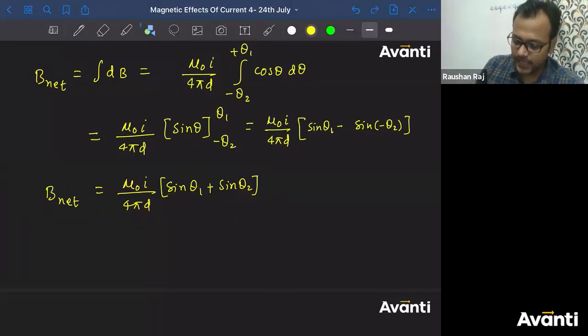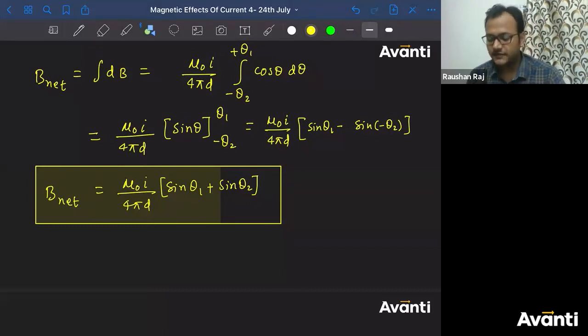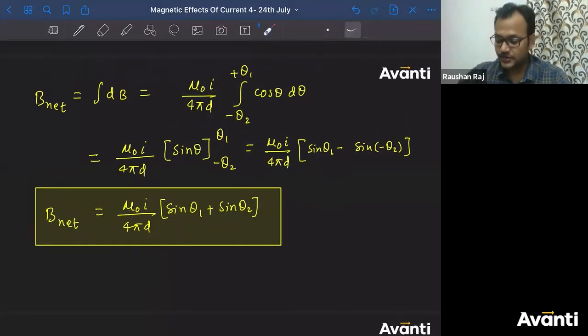Now, depending on the angle, depending on the position, these angles theta 1, theta 2 will change and the answer will be calculated. Guys, now click yes if you have understood this. If you have understood this, you have to remember this formula. Okay? Please remember this formula. All right? Very good. Now let us solve some special cases here.